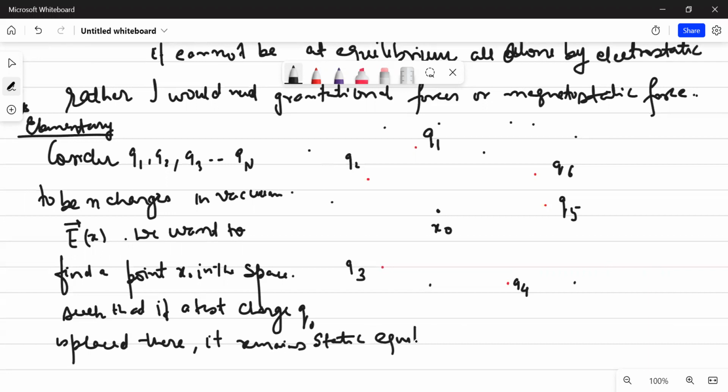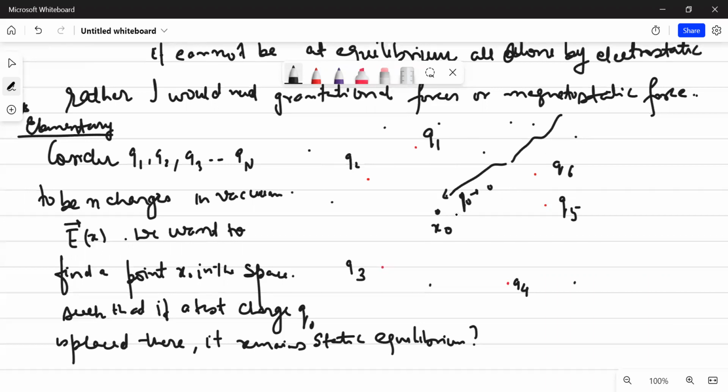So understand what I want to say. There are only charges. If this is the point where we want to see whether there's a stable equilibrium, I need to bring a test charge. I'll bring a test charge q naught, which is very small, so that it does not perturb the other field.